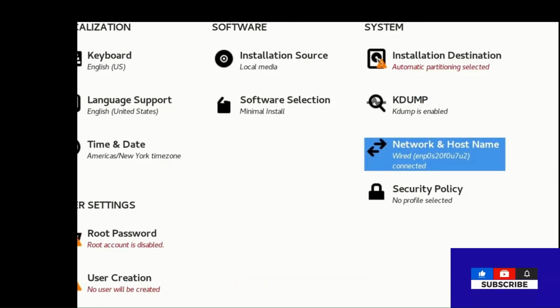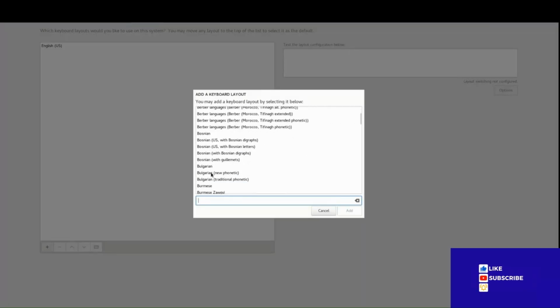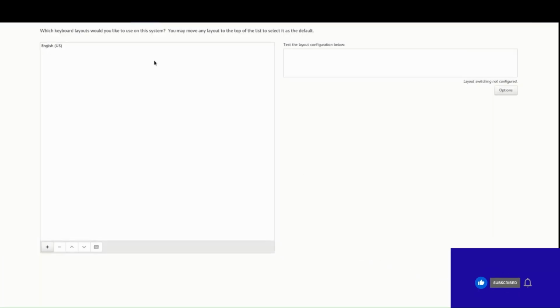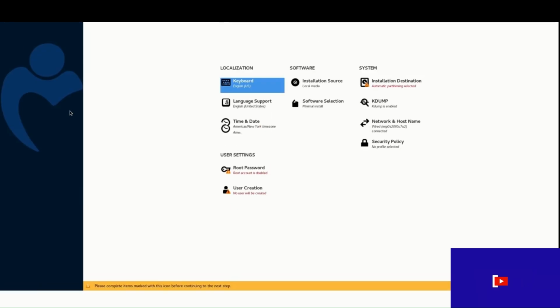Network and host name. Add keyboard layout. Which keyboard layout?